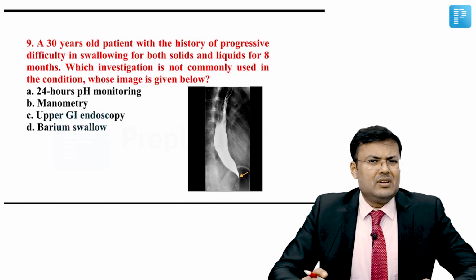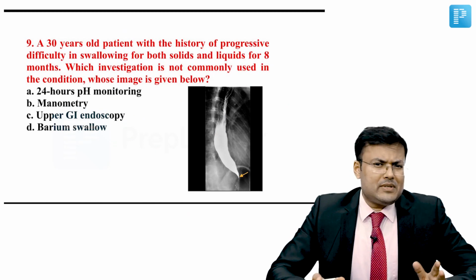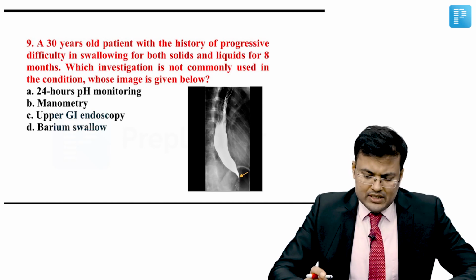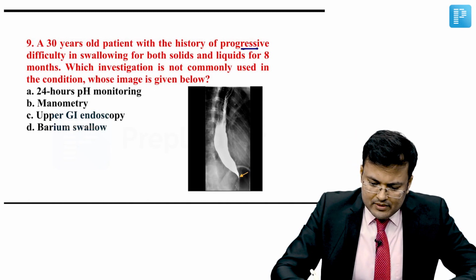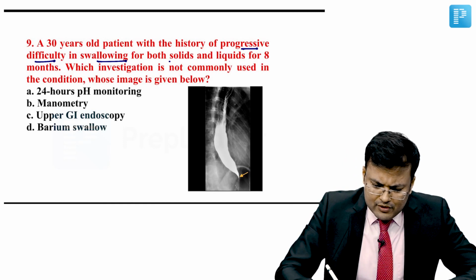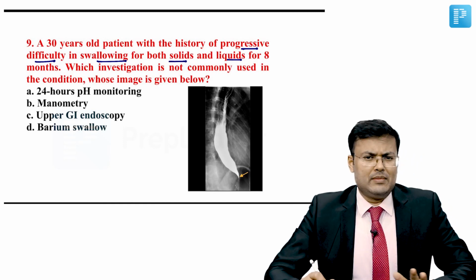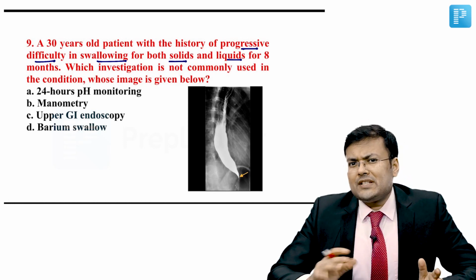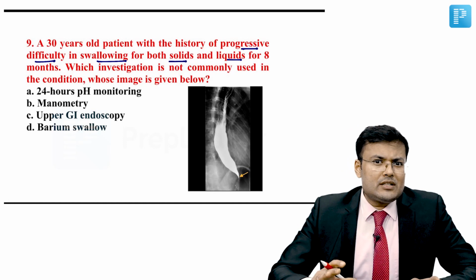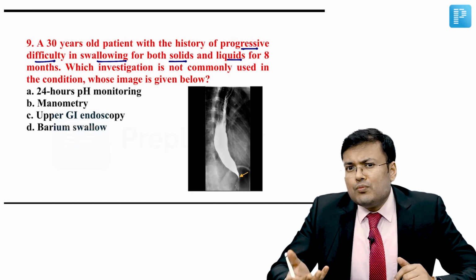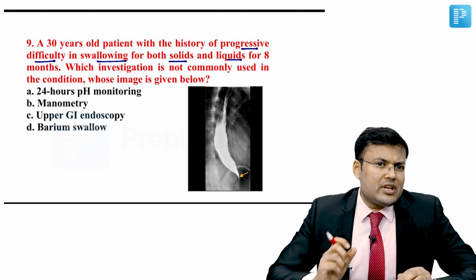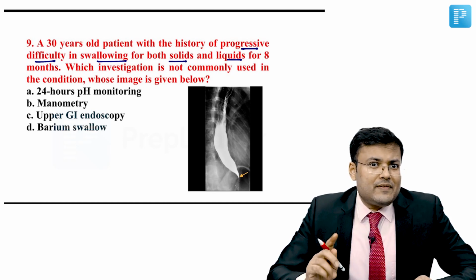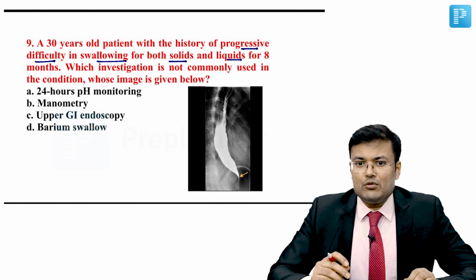Question number 9. Similar questions were asked many times in INI-CET, AIIMS, in NEET PG. A 30 years old patient with history of progressive difficulty in swallowing for both solids and liquids for 8 months. See, whenever the question is like this, that there was dysphagia to liquids more than solids or dysphagia to both solids and liquids, you should think about what? Achalasia cardia. Because in achalasia cardia, dysphagia is more to liquids as compared to solids.